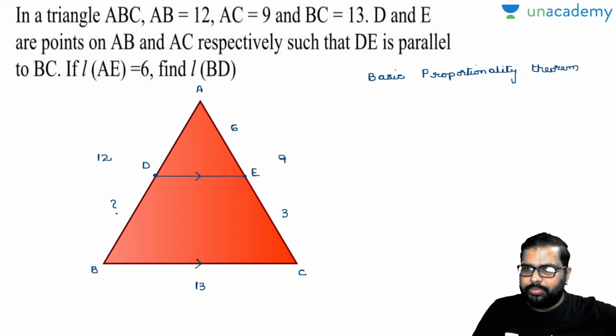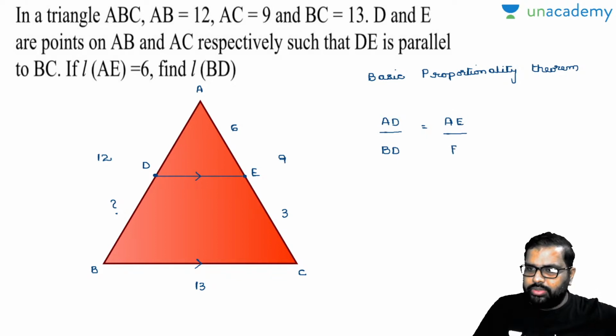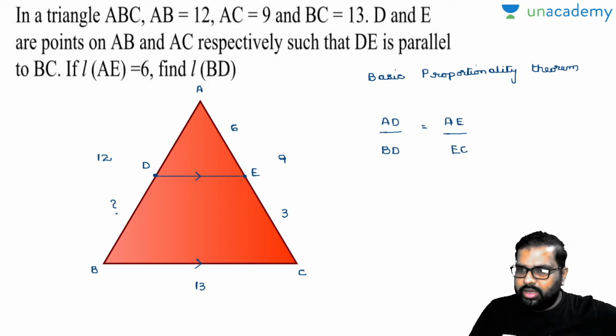Now by the basic proportionality theorem, can I write down like this? AD by BD is nothing but equal to AE by EC. And AE by EC value is given in the question itself. AE is how much? It is 6. EC is how much? It is 3.